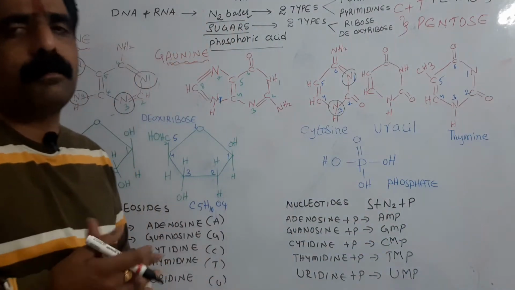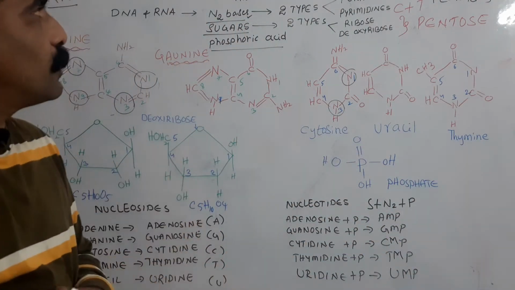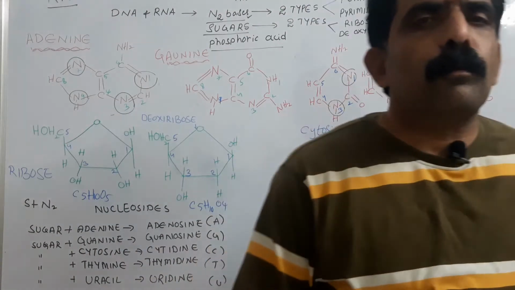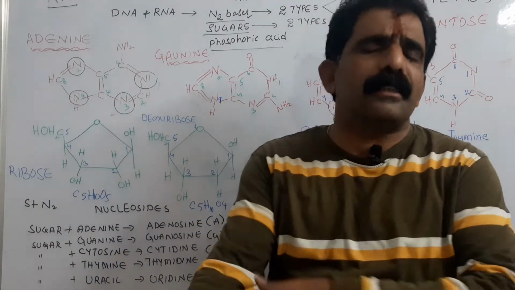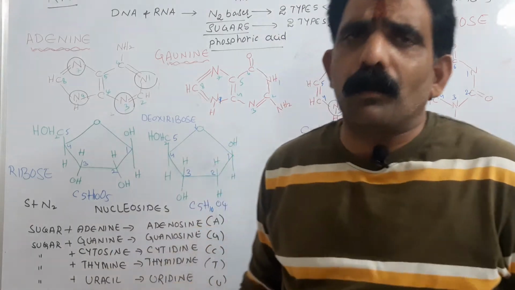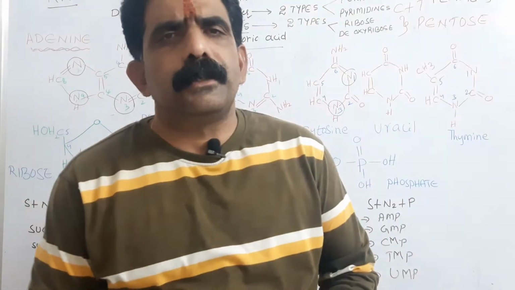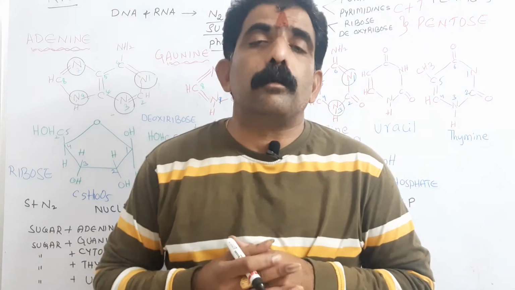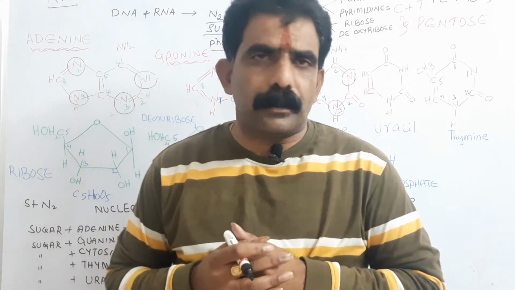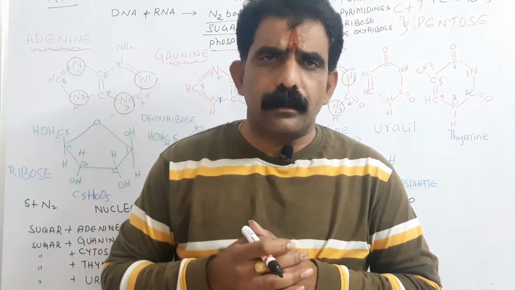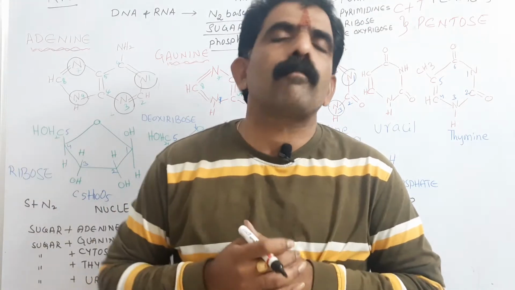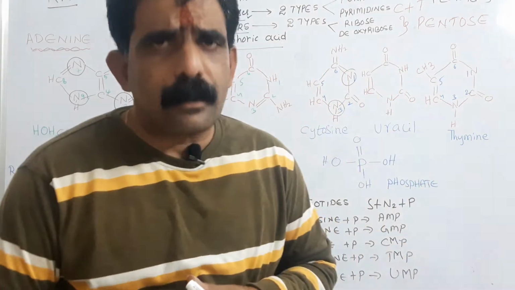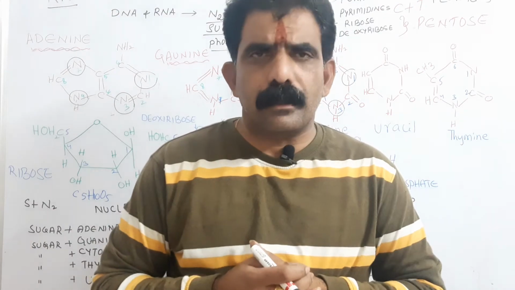Okay, how many types of nucleic acids are there? There are two types of nucleic acids. What are they? DNA, RNA. Deoxyribonucleic acid and ribonucleic acid. So what is the function of the nucleic acids? DNA acts as genetic material. RNA has many functions like catalytic function, as in the case of ribozyme. It can transfer amino acids. It contains the information for the synthesis of the protein, so messenger RNA. Even RNA is a structural component of the ribosomes. Like that, many functions are there.